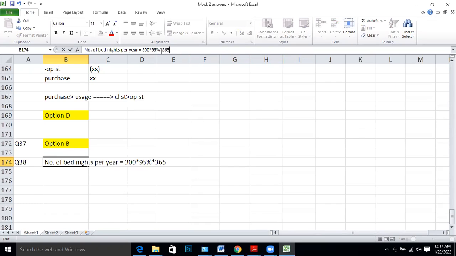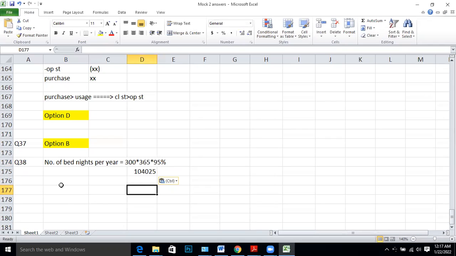Imagine if this 95 is not there. Okay, let's remove that. What does that mean? 300 beds used for all 365 days. But they say it's not used for all 365 days. It's used only for 95% of days. Right? So multiplying like this, you can find the number of bed nights per year. This is the total number of bed nights per year.